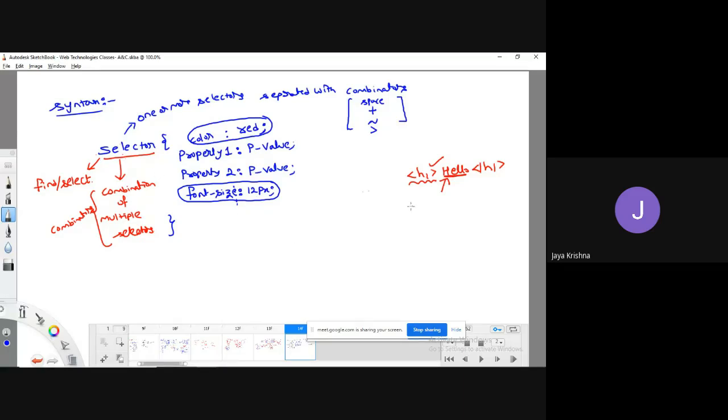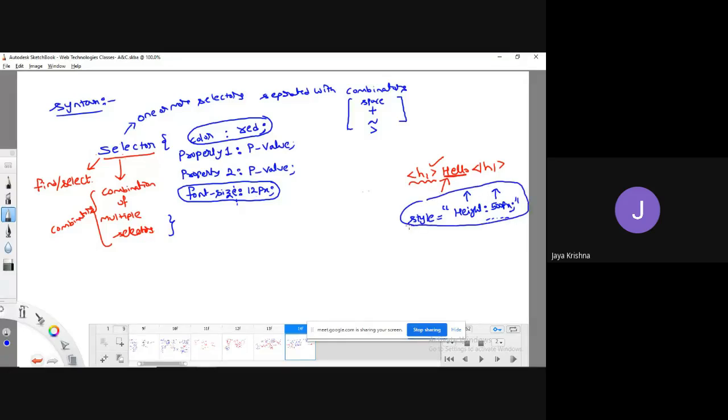Guys, while explaining the division tag, there I have defined directly. Once you go through the concept of CSS, you can understand. That's what I said, right? There you are going to write like this: style equal to height colon 500 pixel semicolon. Like this I have written, right? Now you can understand the meaning. This is a kind of property followed by property value, and so on. Like this you can write. Okay, fine. So there we have seen this kind of structure.